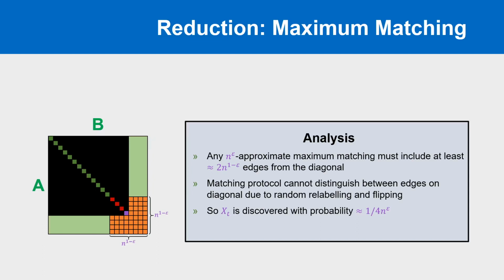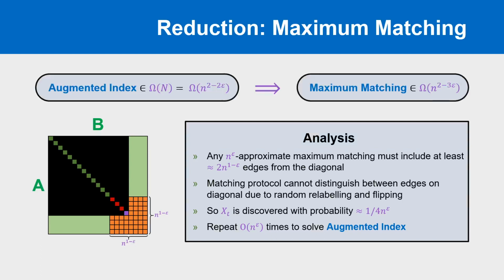So we simply perform this whole procedure order n to the epsilon times in parallel, and at least one will succeed with constant probability. This blows up the message size by a factor of theta of n to the epsilon, so the omega of n to the 2 minus 2 epsilon lower bound on augmented index becomes a tight omega of n to the 2 minus 3 epsilon bound on approximate maximum matching. A little more work is needed to show that this strategy works even for protocols that only succeed with constant probability rather than high probability, but this is essentially the entire argument.